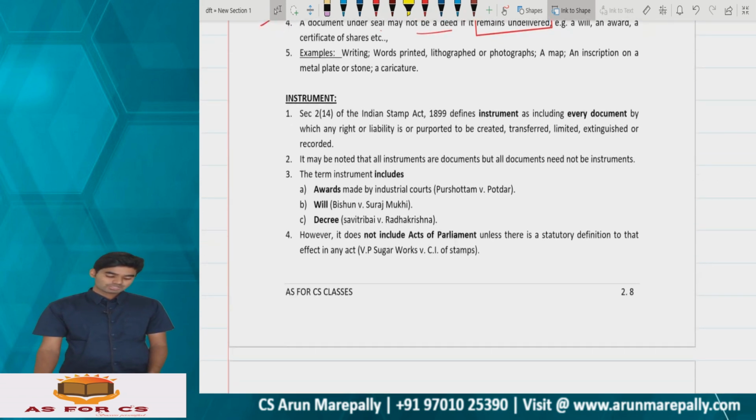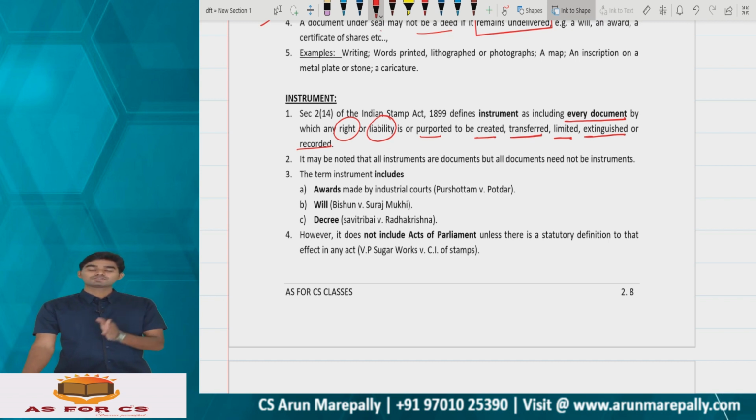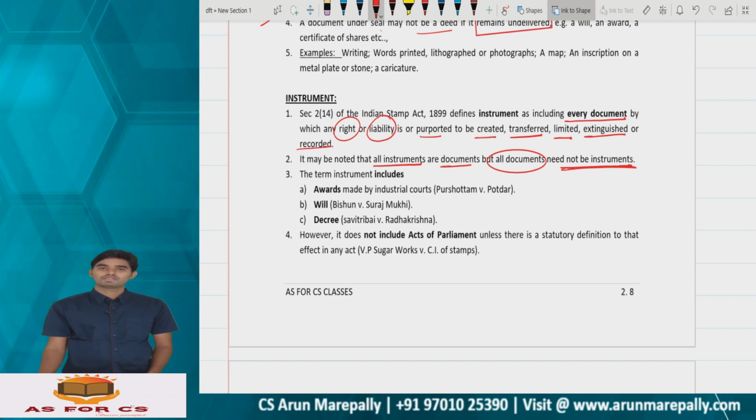Instrument. Section 2, subsection 14 of the Indian Stamp Act 1899 defines the term instrument as including every document by which a right or a liability is purported to be created, transferred, limited, extinguished, or recorded. So by virtue of your document, if any sort of right or liability is involved by way of creation, modification, or transfer, then that document turns into an instrument. All instruments are documents, but all documents need not be instruments, because a document may or may not involve a right. If it is involving one, then that is an instrument, otherwise not.